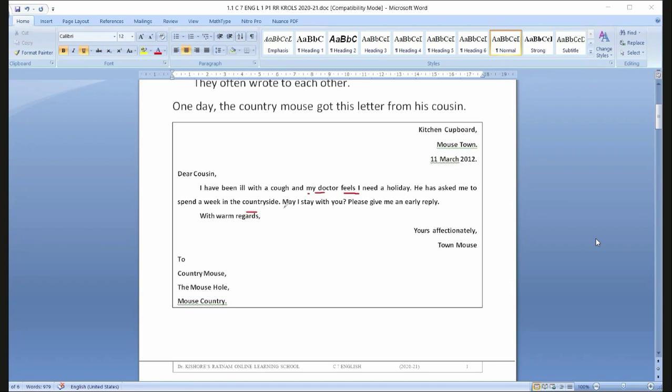May I stay with you? Please give me an early reply. It's asking, may I stay with you? It means seeking permission: can I come and stay with you? With warm regards. This is the content of the letter written by our town mouse. Okay, now next.